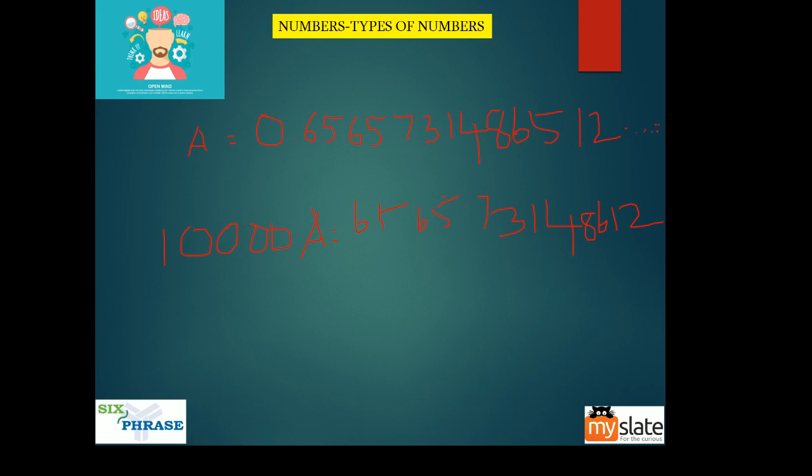This is 1000A. See, the decimal point is here. This is where my decimal point is.